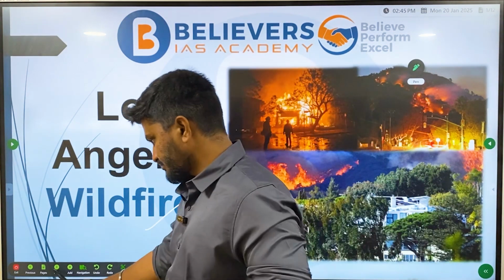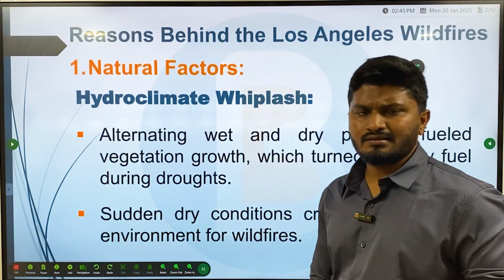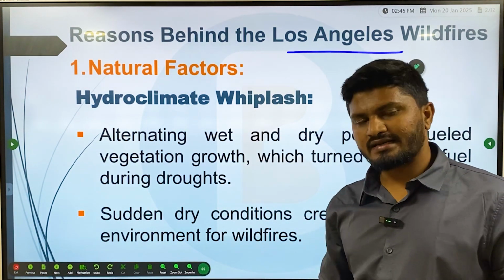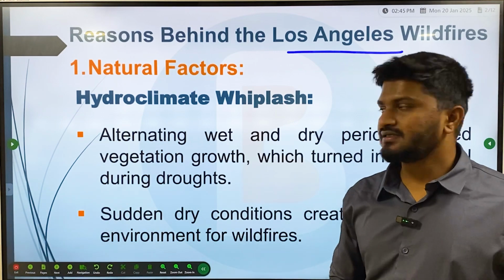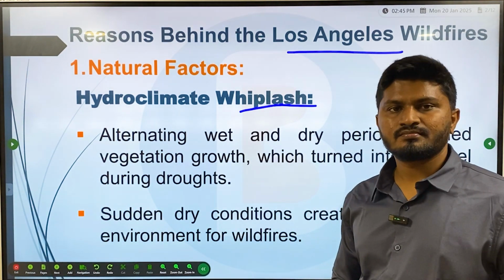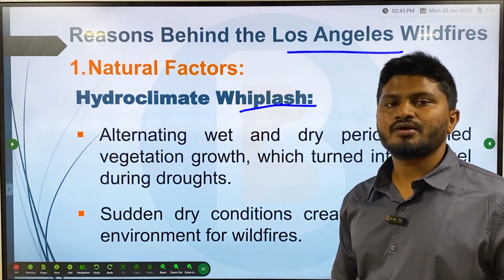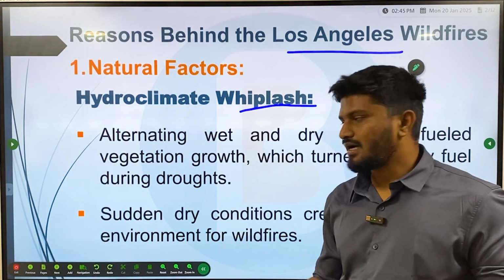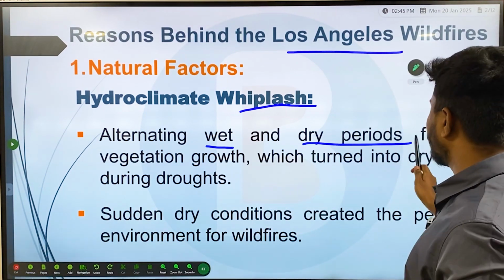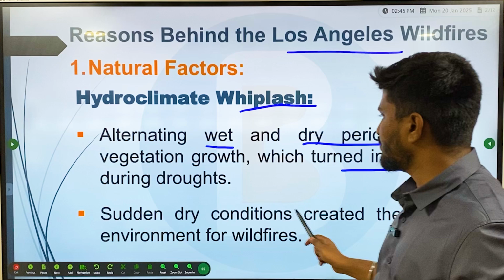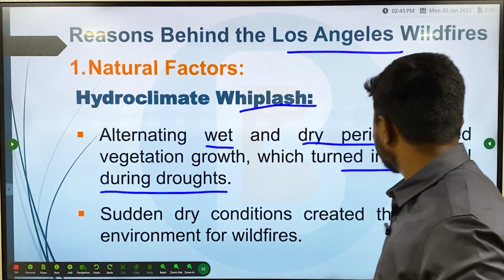First, the reasons behind the LA fires or Los Angeles fires: there are natural as well as anthropogenic factors. Natural factors are mainly hydroclimatic whiplash. What is hydroclimatic whiplash? It is alternating wet and dry periods that fueled vegetation growth, which turned into dry fuel during the droughts.